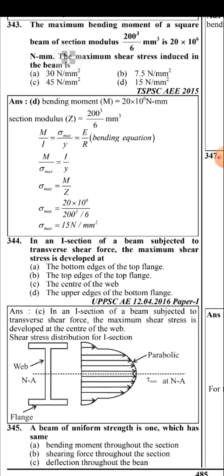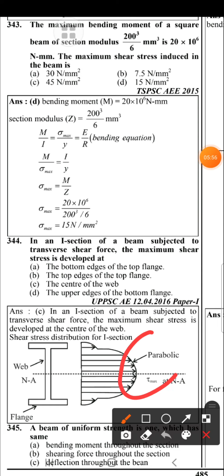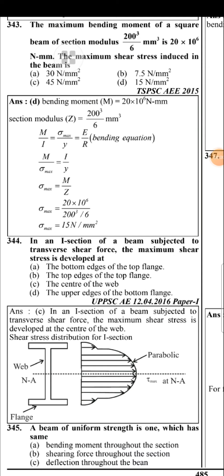In an I section of a beam subjected to transverse shear force, the maximum shear stress is developed at the center of the web. The maximum shear stress is developed at the center of the web. Shear stress distribution for I section.